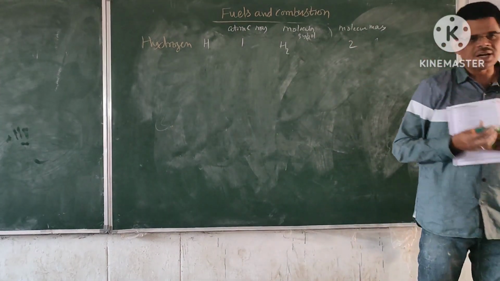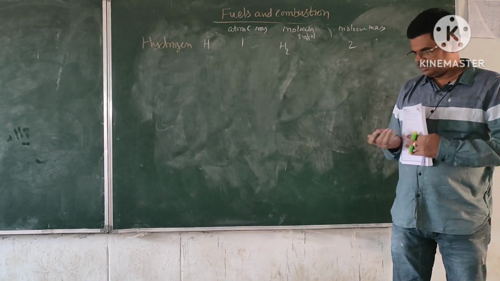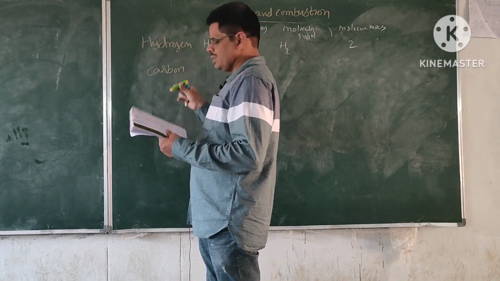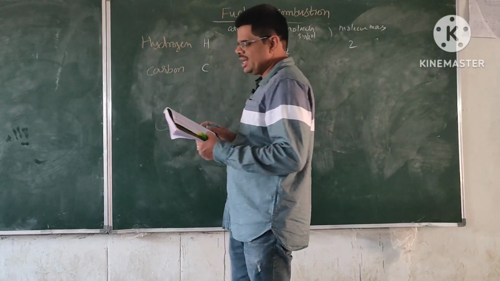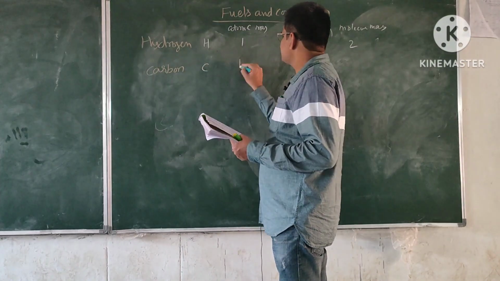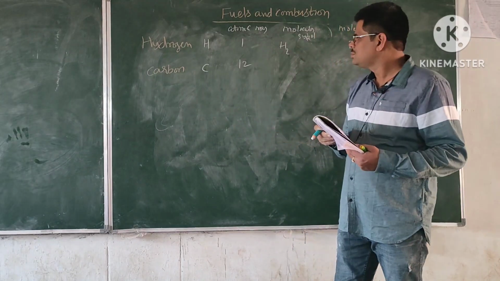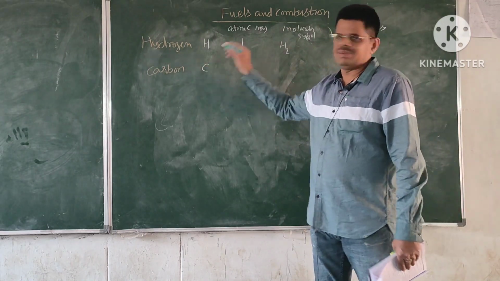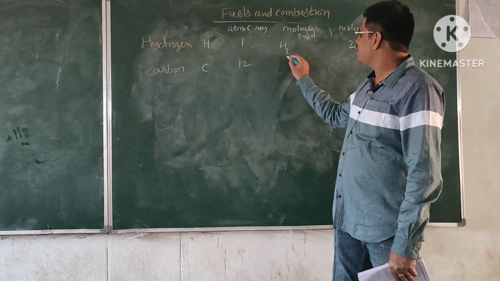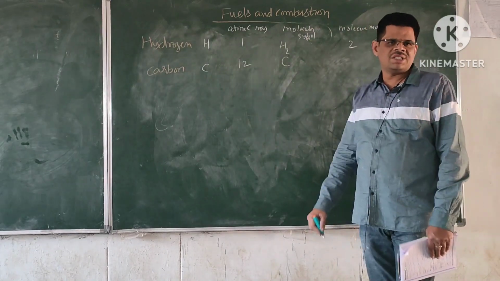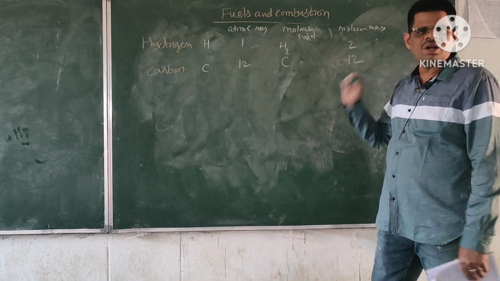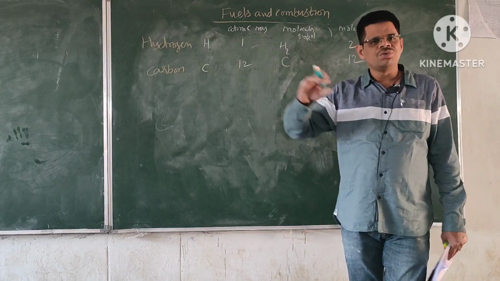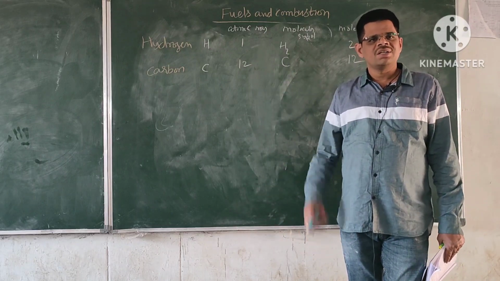Similarly, if you take carbon, so the next one is carbon. So these are the constituents of fuels. The carbon is represented by the letter C and its atomic mass is 12. Carbon itself will act as a molecule. So for molecule also it is represented by C. So it is also 12. For carbon, molecular mass is 12 and atomic mass is also 12. You will not represent C2 like thing. So carbon is a molecule, that's all.